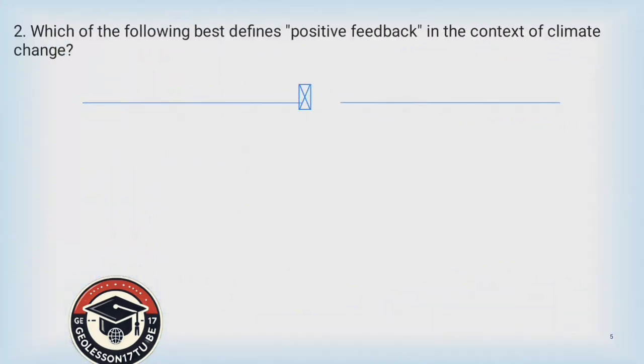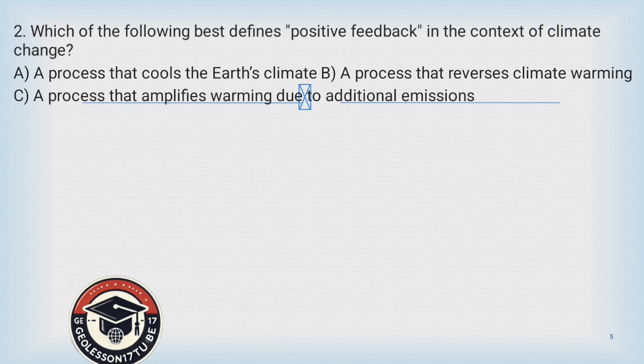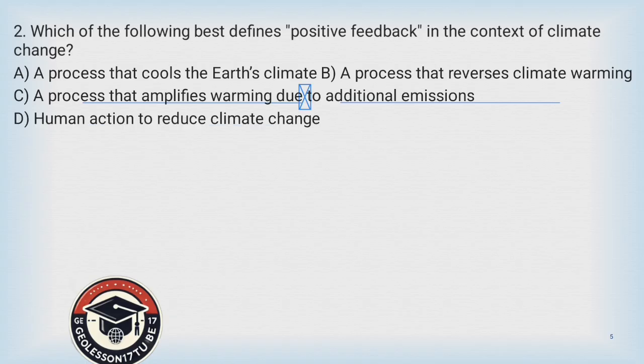Question number 2. Which of the following best defines positive feedback in the context of climate change? A. A process that cools the Earth's climate. B. A process that reverses climate warming. C. A process that amplifies warming due to additional emissions. D. Human action to reduce climate change.